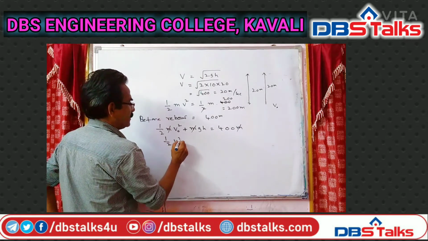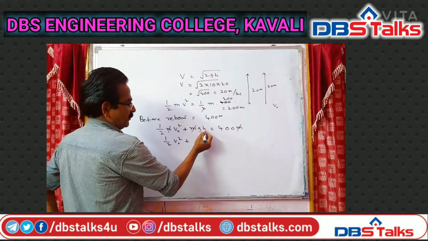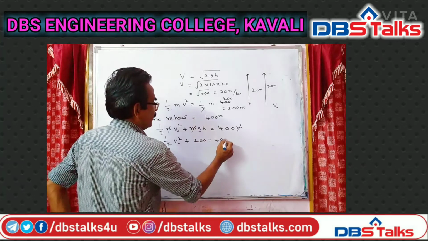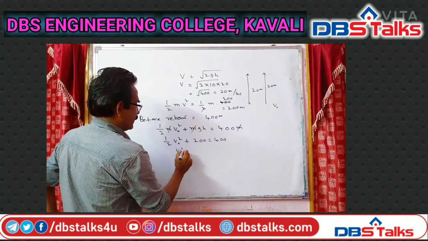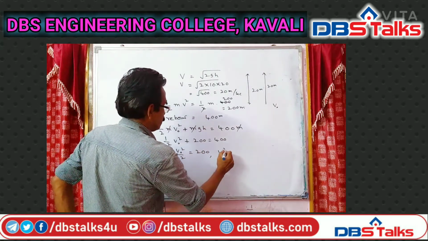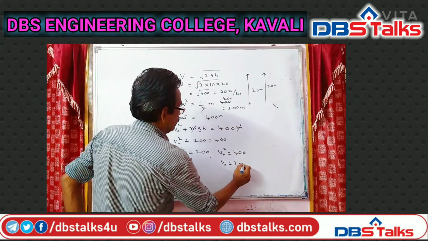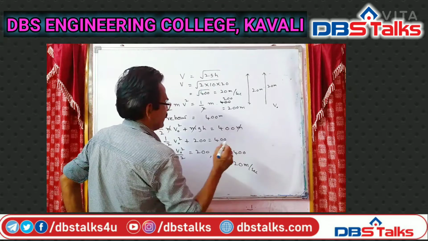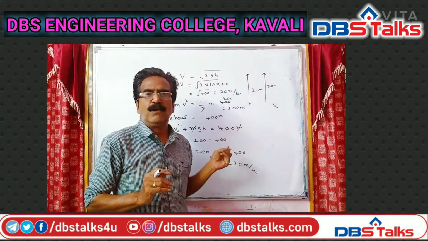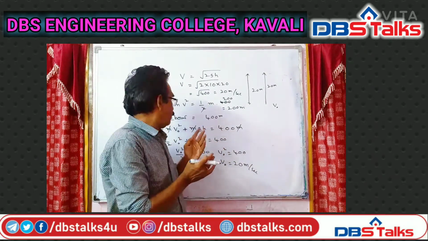So m gets cancelled in all factors. Half v0 square plus gh, g 10, h 20, 10 into 20, 200, is equal to 400. v0 square by 2 is equal to 200. v0 square is equal to 400. v0 is equal to 20 meters per second. So this is your answer, friends.